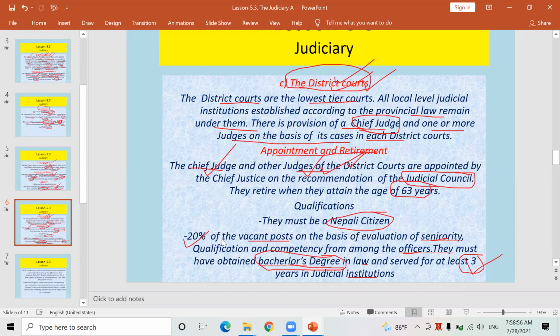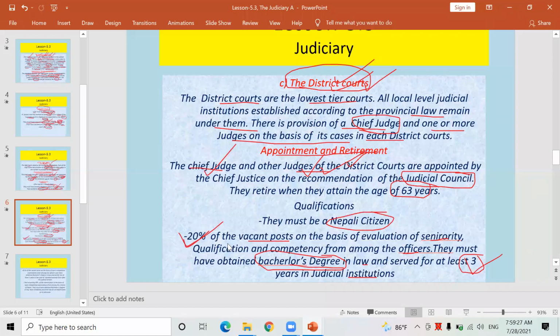And regarding here, 20% of the vacant posts on the basis of evaluation of seniority, qualification and competency from among the officers. It means that at a time the post of chief judge and especially judges won't be empty there. पहिलो पटक 20% हुन्छ यो especially मैले अलिकति less information I think I brought over here regarding this that I think better to be clear.